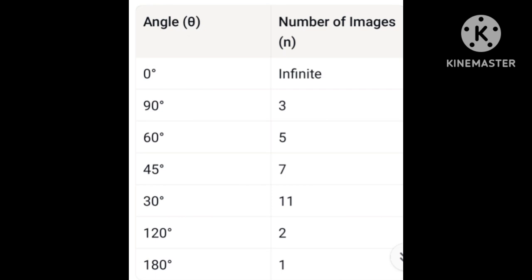At 60 degrees, 5 images. At 45 degrees, 7 images. At 30 degrees, 11 images. At 120 degrees, 3 images. At 180 degrees, 1 image.